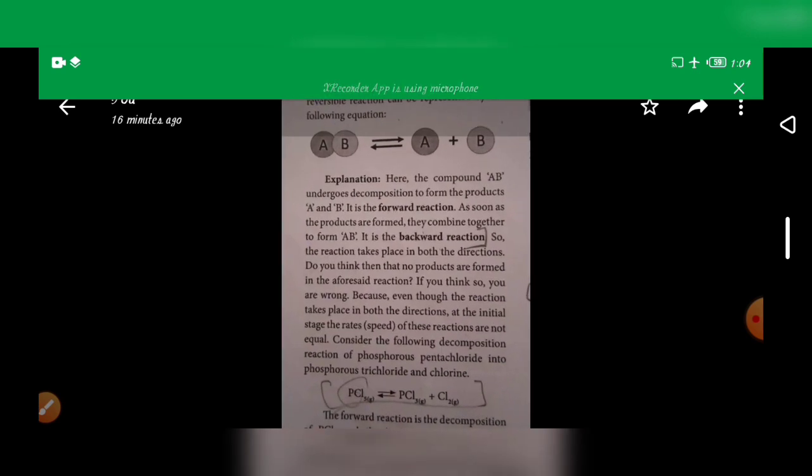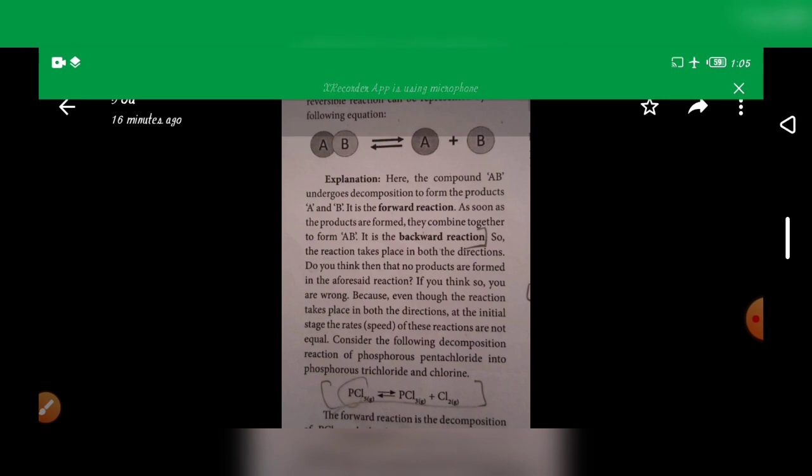Here the compounds A and B undergo combination to form a product. A and B is the forward reaction. As soon as the product is formed, it decomposes back to A and B. It is the backward reaction. So the reaction takes place in both directions.